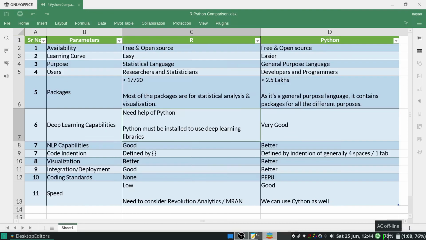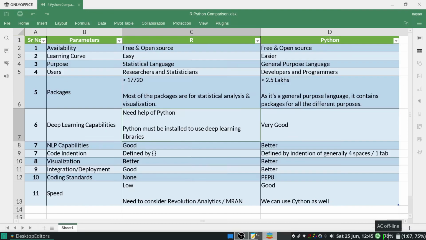Code indentation. R does not follow any kind of code indentation. It uses curly braces. For if else, for loop, while loop, you need to use curly braces and mention all the conditions in them. Whereas Python follows four spaces or one tab indentation. Visualization. Both the tools have very good visualization libraries, so they are both good at this.